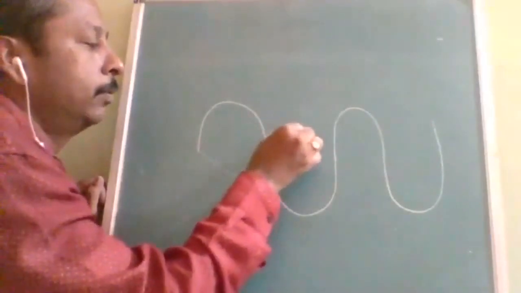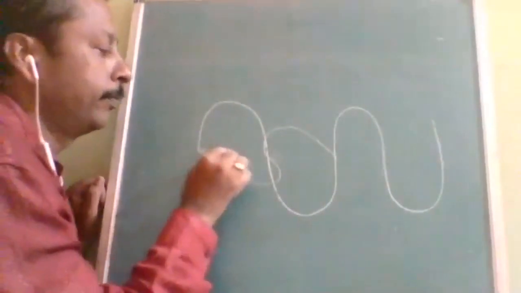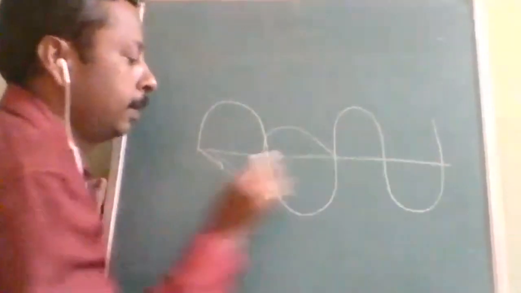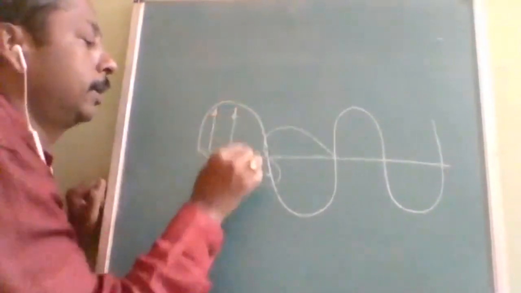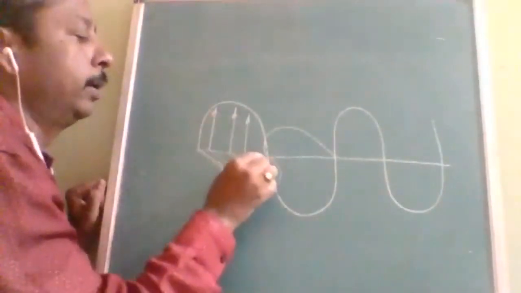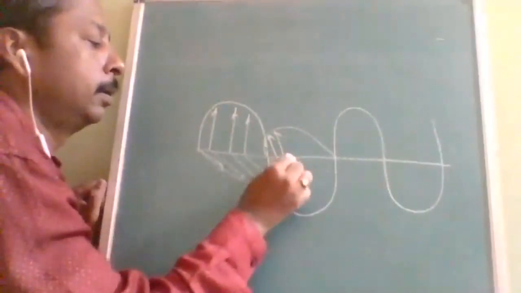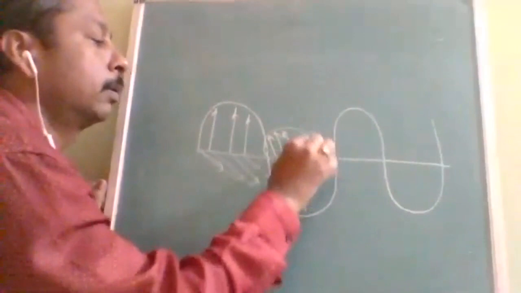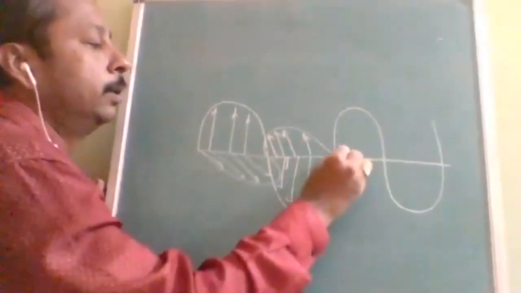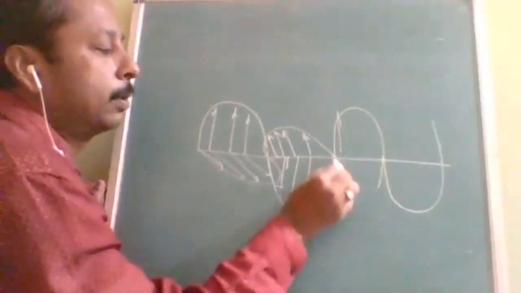That's why, for imagination, this is parallel to the ground, and this is perpendicular. This is inside, this is downward, and this is upward.